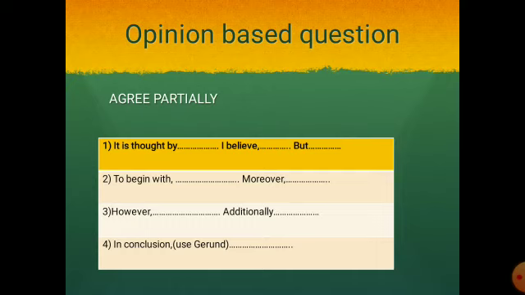In first body paragraph, we can start with to begin with, and then connector moreover. In the second body paragraph, we will use however to show that in this body paragraph we will be contradicting our first body paragraph, and then additionally to explain another point.